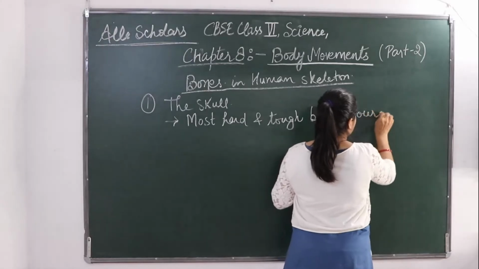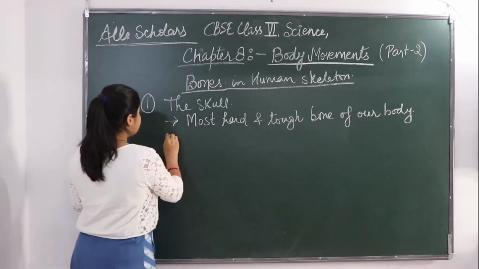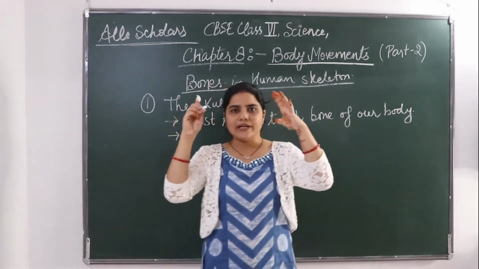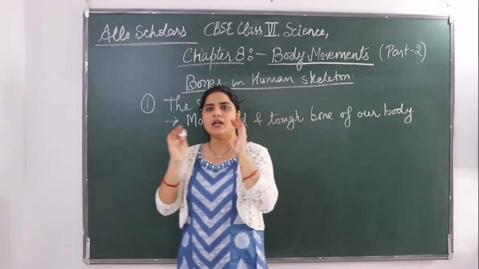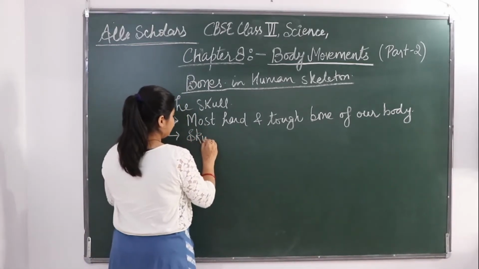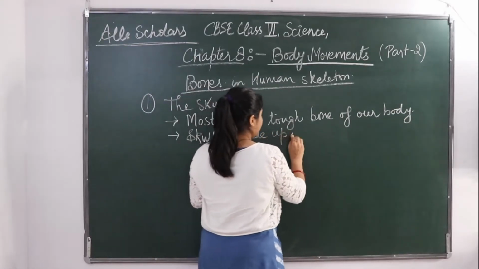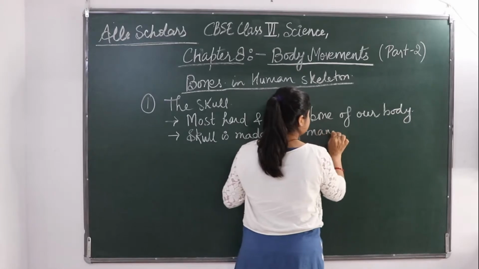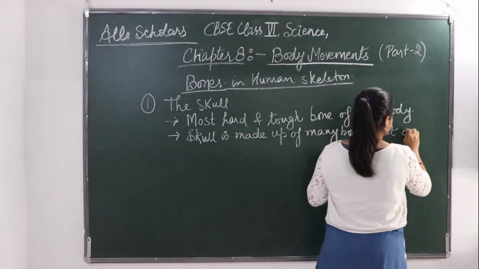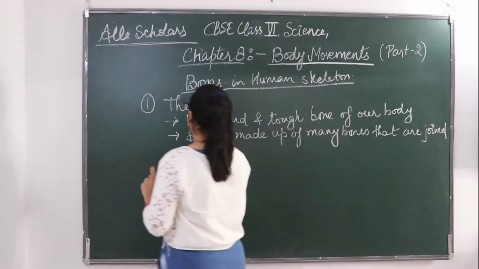Okay. Next is that this skull is made up of many bones that are joined together. It is having many bones which are joined together. Skull is made up of many bones that are joined together.